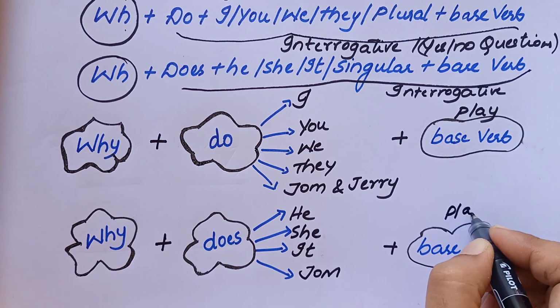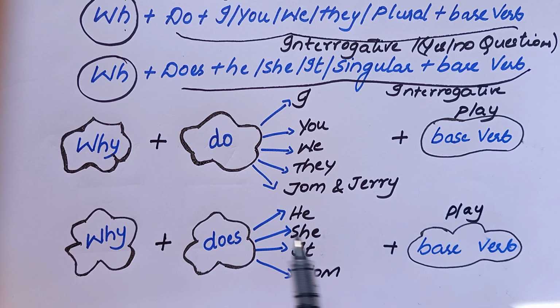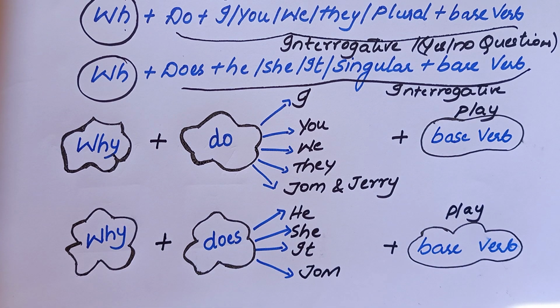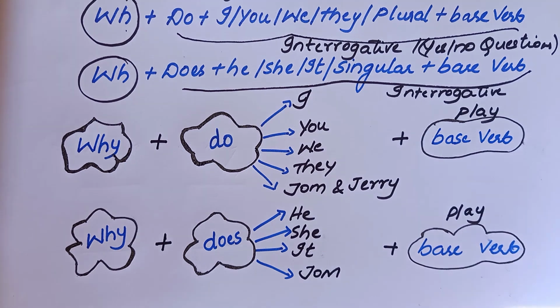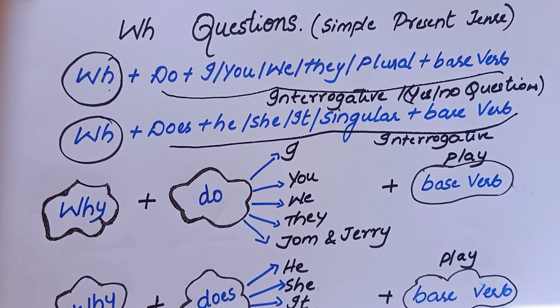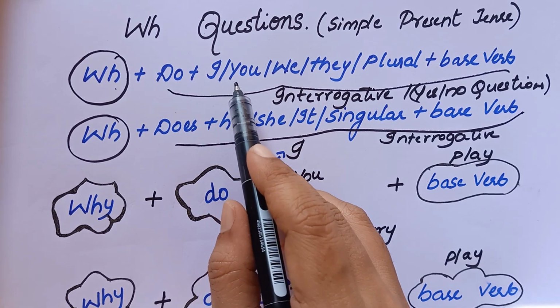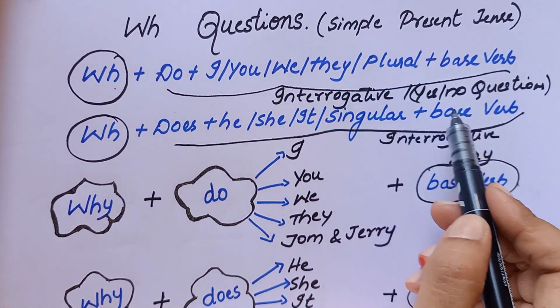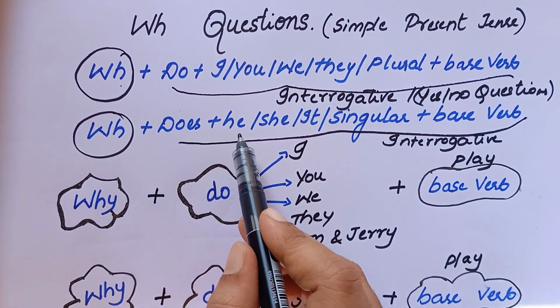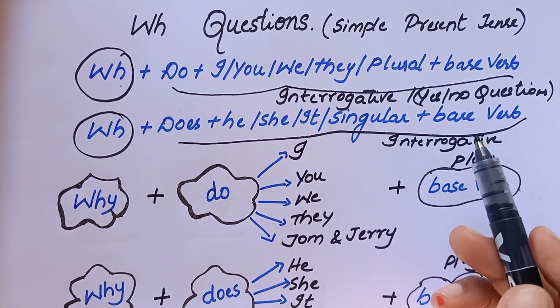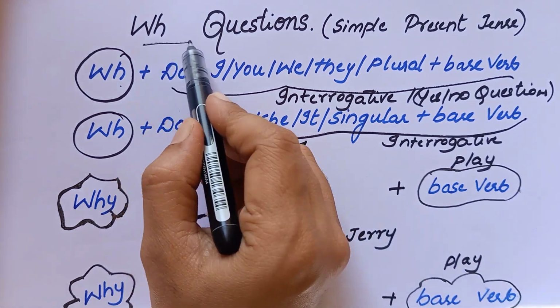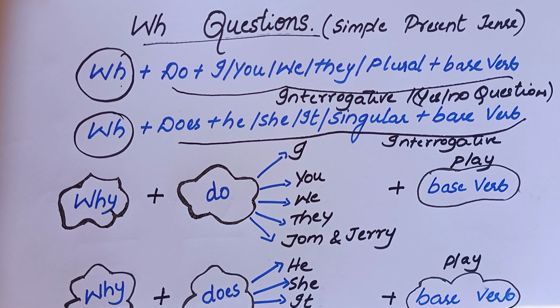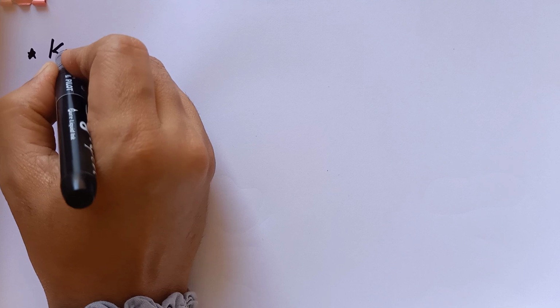And again, the same example I have taken for WH plus does. So whenever does is there, we use he, she, it and singular subject. Why does he play? Why does she play? Why does it play? Why does Tom play? So I hope you got the clear idea about this WH questions under simple present tense. Yes, WH plus does plus he, she, it or singular subject plus base form of the verb. So these are WH questions under simple present tense. So we'll see few examples, few sentences.